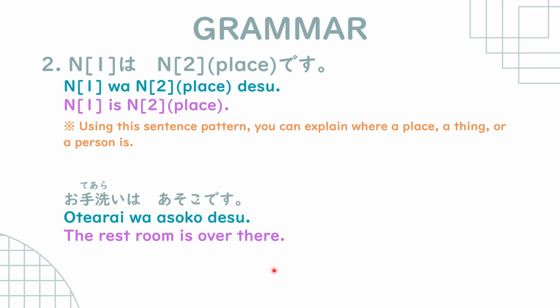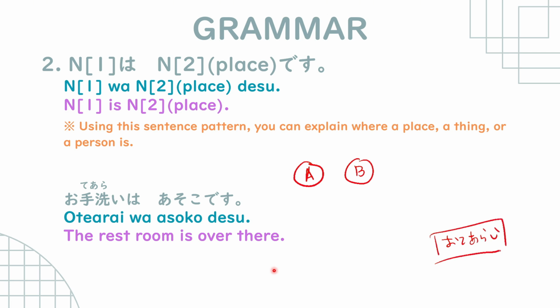Again, let me just remind everyone, asoko is for when both the speaker and the listener are far from the place. For example, we have A-san and B-san, and then the otearai is over here.